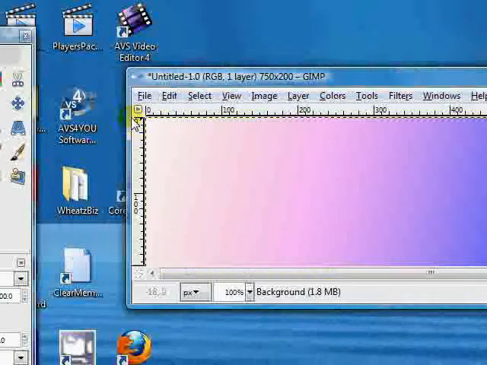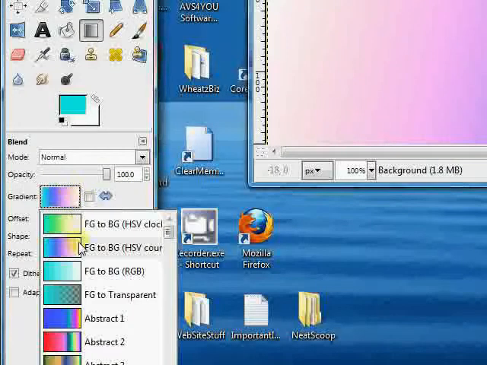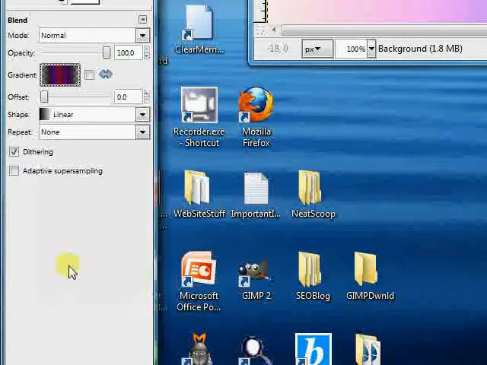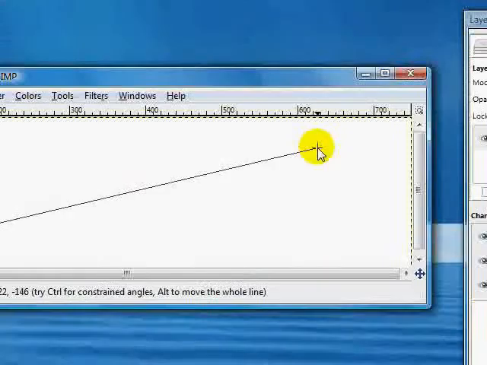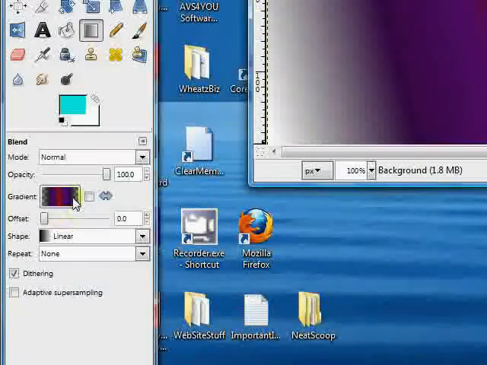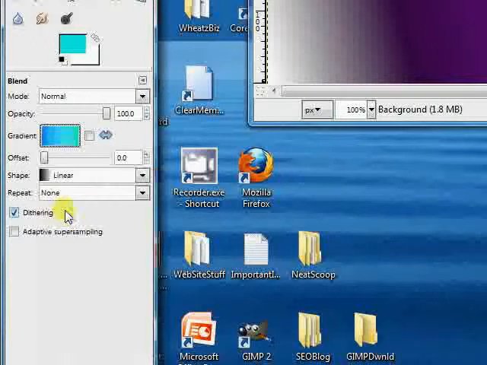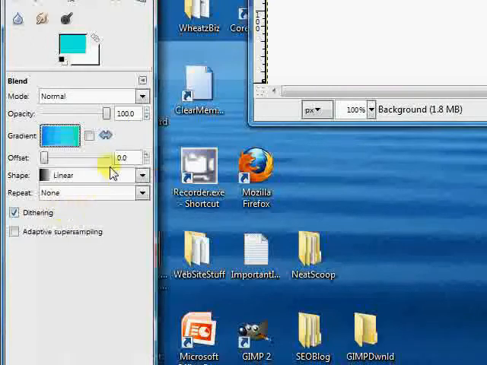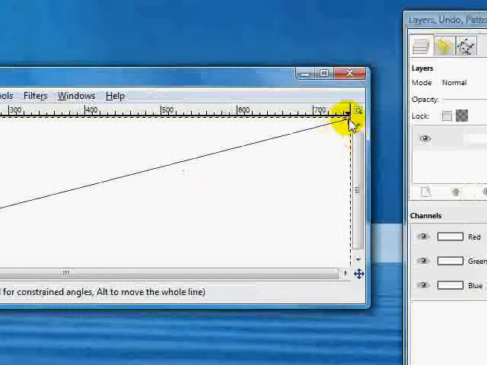And let's see what else we've got here. Let's try that. So hit Control Z, hit this, and there's quite a few different effects you can get. Right now, let's work with the blue-green. We're going to show you how to give your header titles a little depth here real quickly. And we'll just start with this, and we'll hit Control Save.